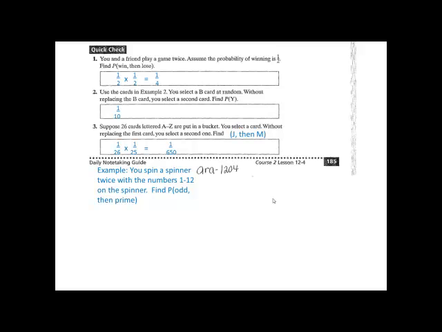Think about that for a moment and write your answer down for the probability of getting an odd. Go ahead and write your multiplication sign. Now think about the probability of getting a prime number. Write that fraction down and go ahead and multiply it.